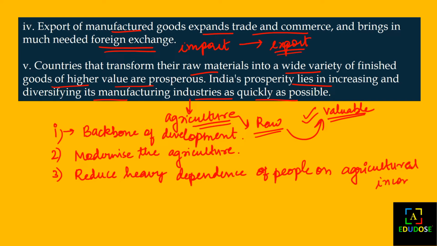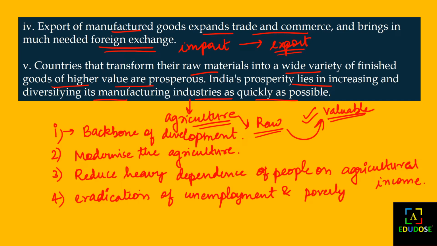As we know, industry also provides employment, so the heavy dependence of people on agricultural income will be less because of the employment that has been generated by the industrial sector. So there is eradication of unemployment and poverty because of industrialization.